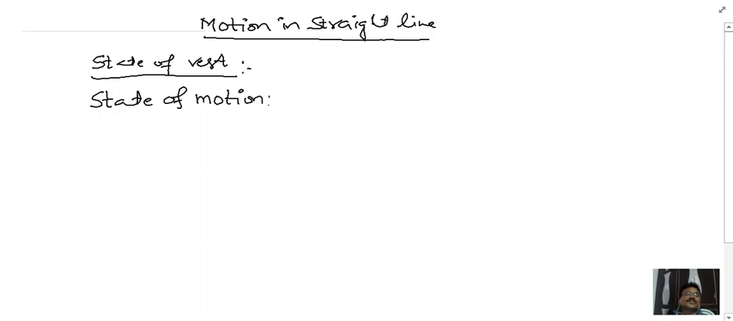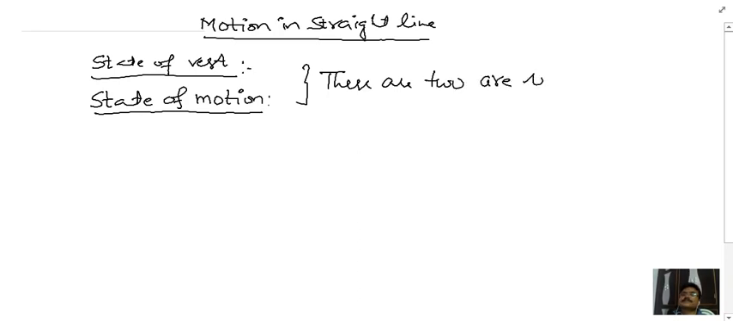State of motion means, if the position of the body changes either with respect to time or with respect to surroundings, then we can say that the body is moving. Moreover, the state of rest and state of motion are relative. What do you mean by these two being relative? You cannot absolutely define what is meant by state of rest or state of motion.